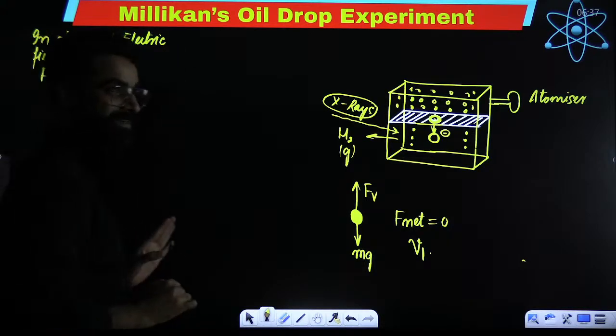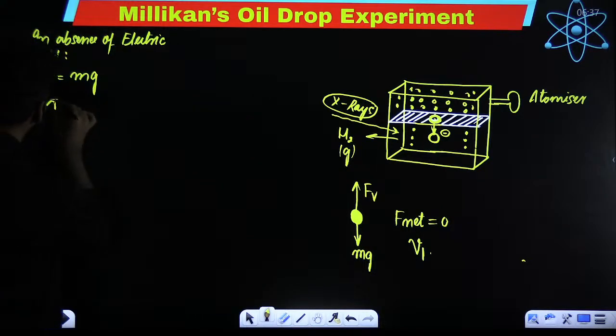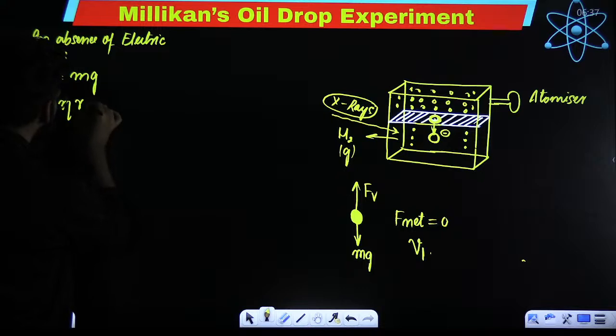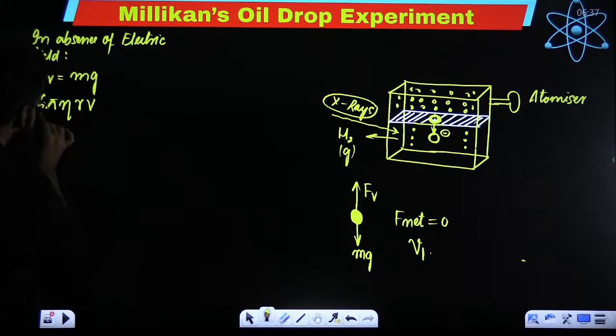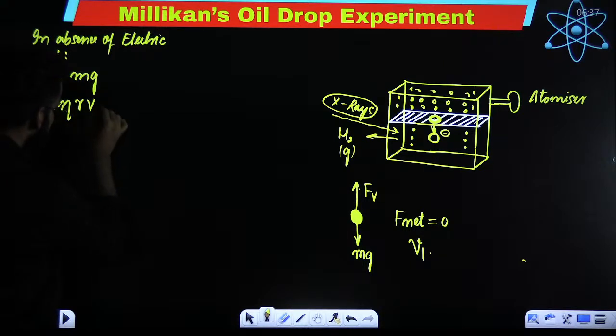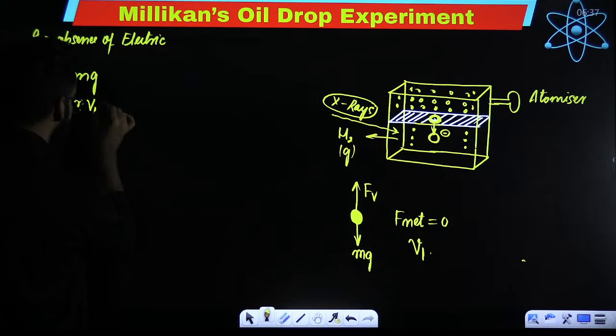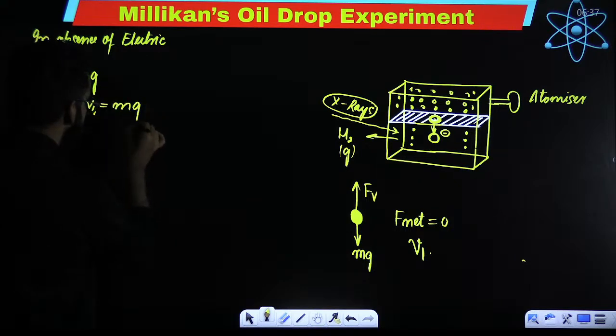I hope you have studied Stokes' law in physics, right? Viscous force is equal to 6 pi eta r v. 6 is constant, pi is constant. This eta is called the coefficient of viscosity. r is the radius of the oil droplet, and this V1 is the terminal velocity with which this oil droplet is moving in absence of electric field. And this particular term is equal to mg.